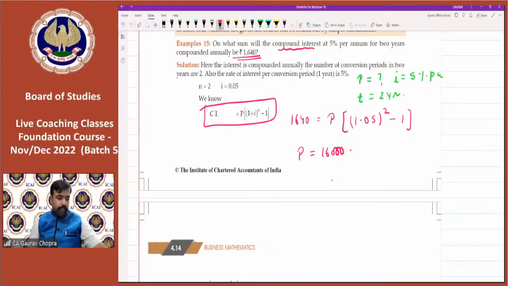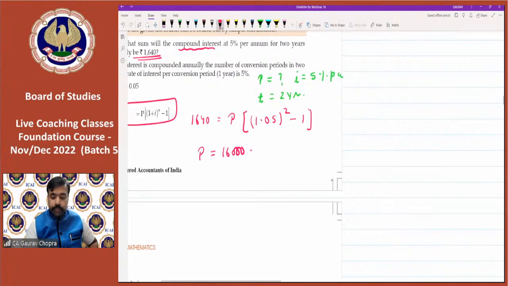Yes, Varda Fatima has given the answer, Chirag has given the answer, 16,000. So 16,000 is the correct and perfect answer. You can simply do this calculation on your calculator. What you have to type? First of all, do 1.05, then press multiply, equal to, then minus 1, and now press M plus button.